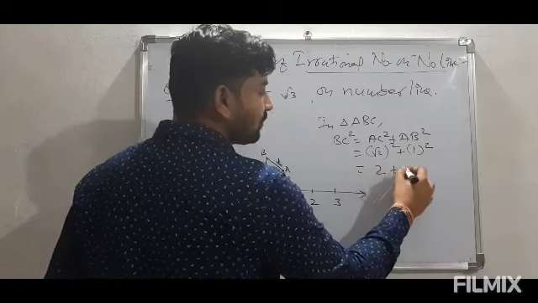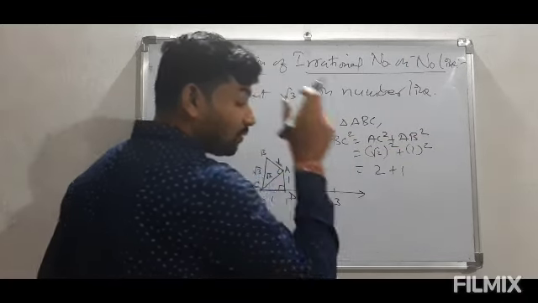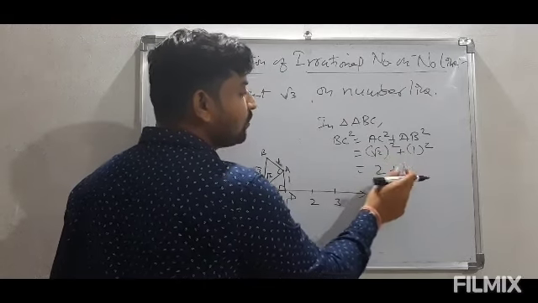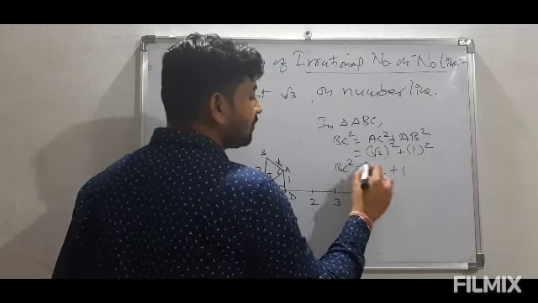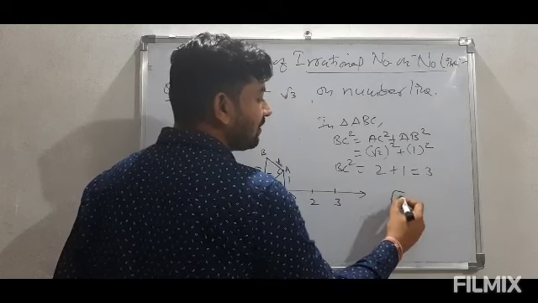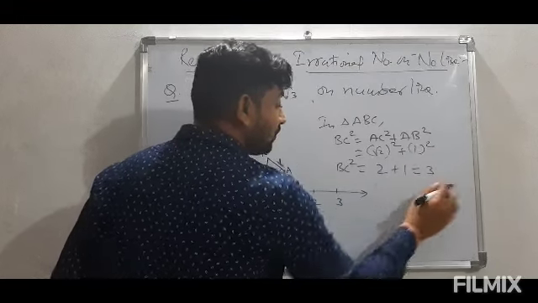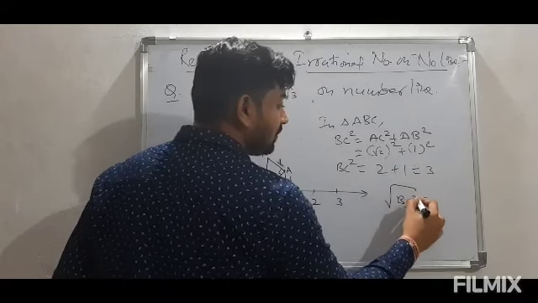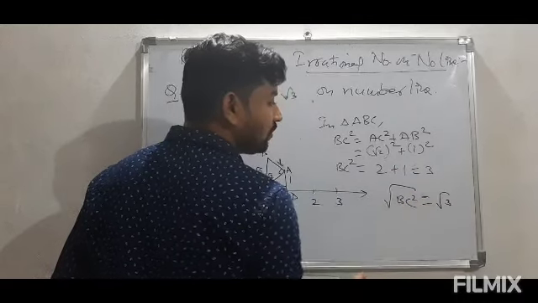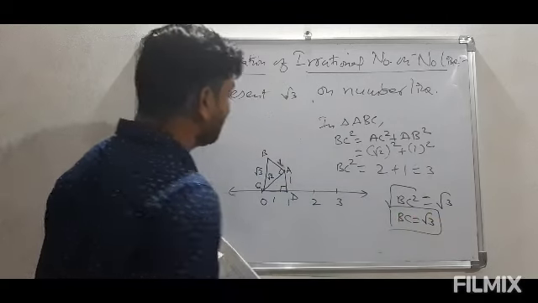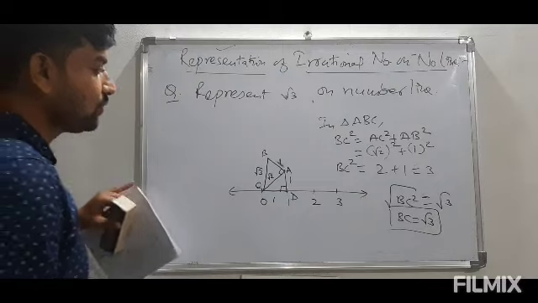So it is 2 plus 1. The square of a square root is always the number without the square root, that is we are getting root 2 square as 2. So finally we are getting BC square as 3. So we can clearly say the square root of BC square will give us root 3. So we get BC is equal to root 3. So clearly the BC will come out to be root 3.